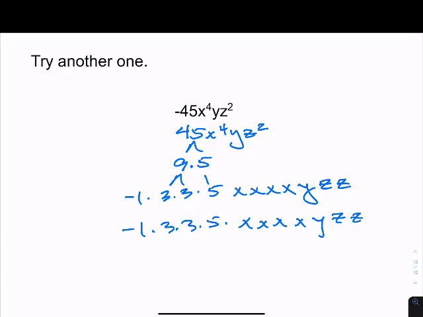So that's how we prime factor monomials. So just remember, for the negative, all you do is you put a negative 1 out in front of it. You do not make the 3, the 5 a negative, because this part is what's prime factored. This negative 1 is not prime. It's just how we make that monomial negative. There's a reason for us doing that, so just trust me on that one.